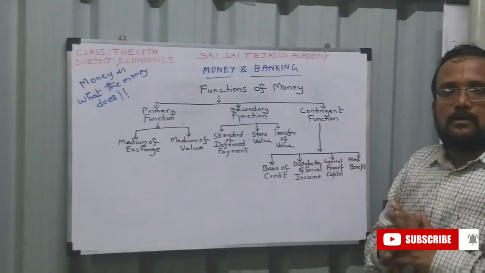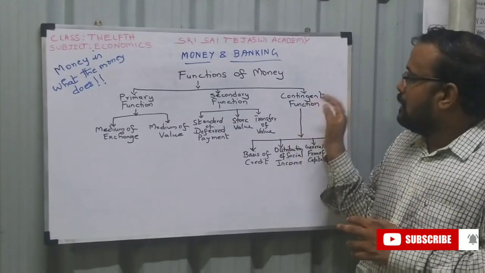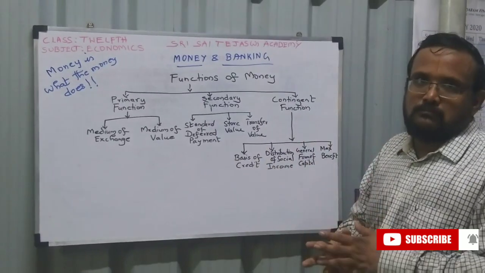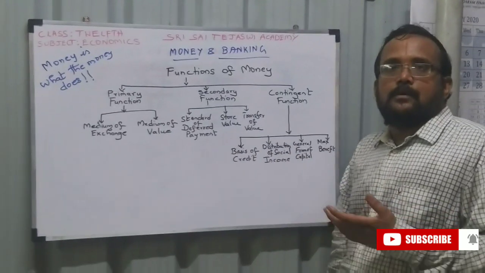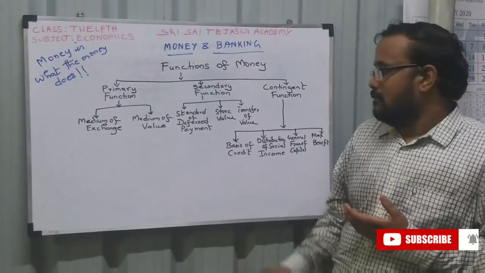Contingent means urgent. You met with an accident, you have to pay a hospital bill. That is contingency. Contingent function means basis of credit. You get a loan, a personal loan. You have to get a personal loan for undergoing an operation.